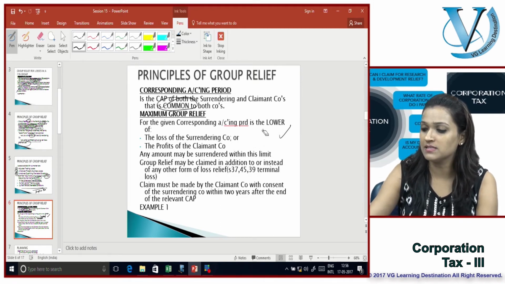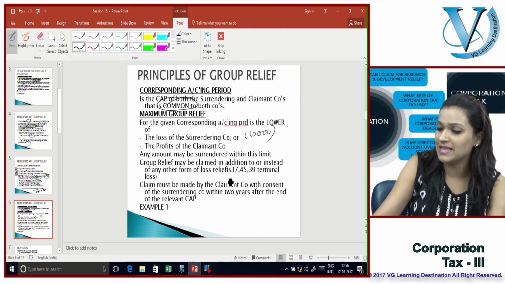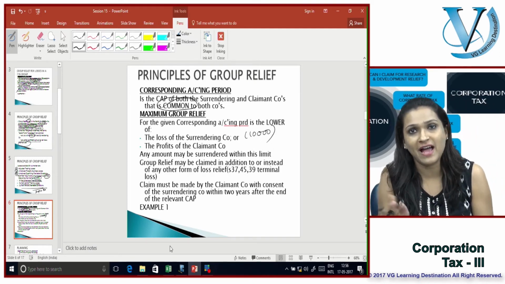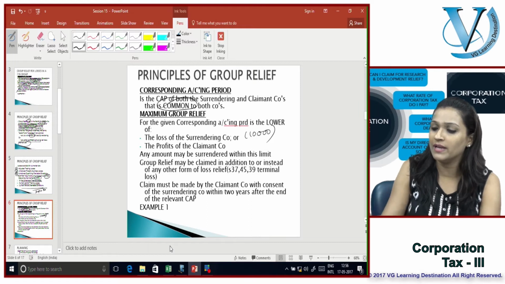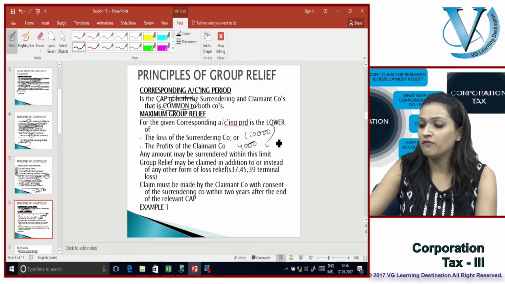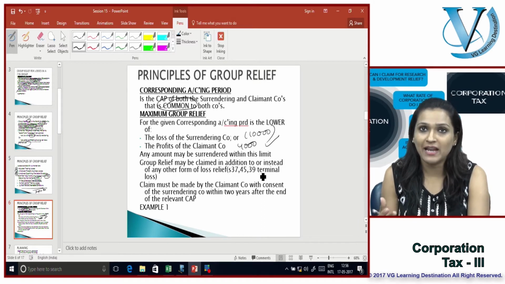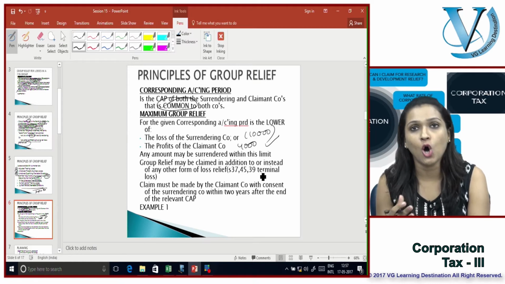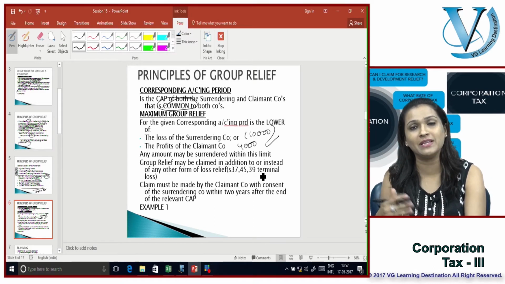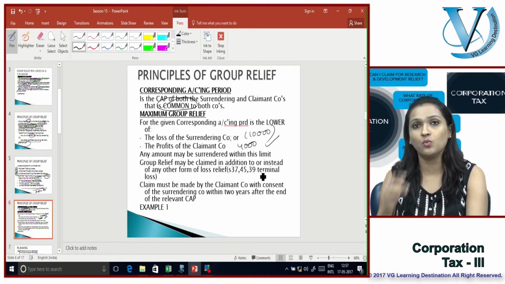Similarly, what happens when the loss of the surrendering company is say £10,000, but the profits available in the claimant company are say only £4,000? Definitely you can only set off £4,000. Why? Because that is the available profit for you to set off the loss. So it is always going to be the lower of the two figures. Any amount may be surrendered within this limit.